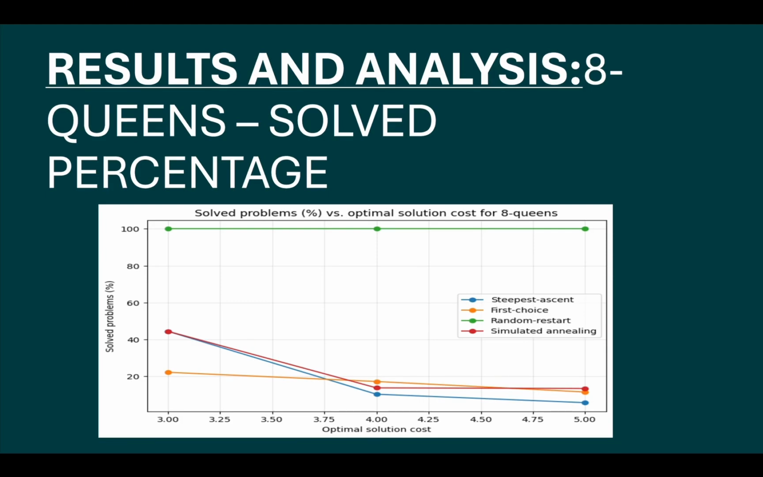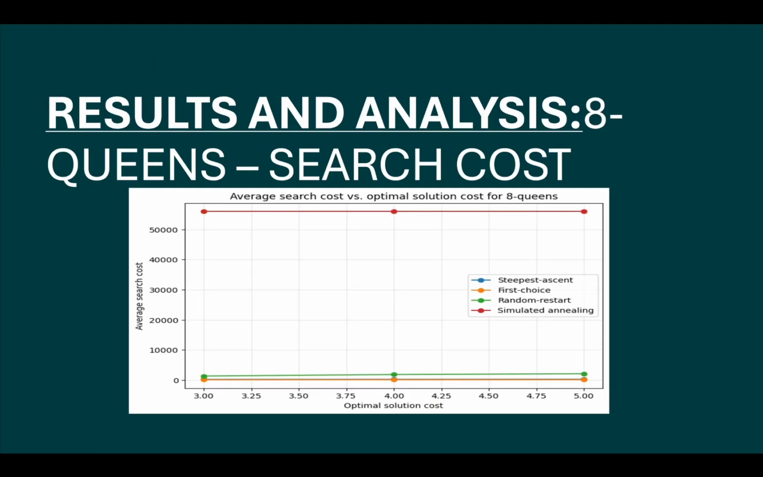Compared to the 8 puzzle, the algorithms performed better overall. We can see that random restart hill climbing achieved a high success rate because each restart provided a new opportunity to find a valid configuration. And the fourth figure shows the search cost for the 8 queens problem. We can see that simulated annealing has the highest cost because it explored more states during the search.